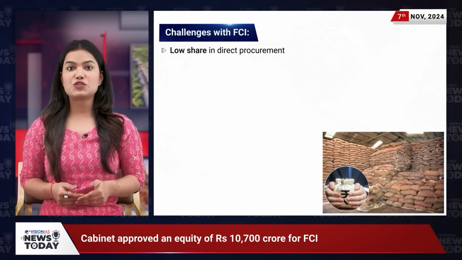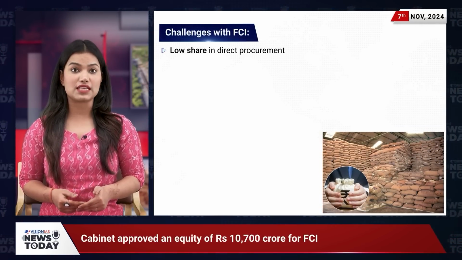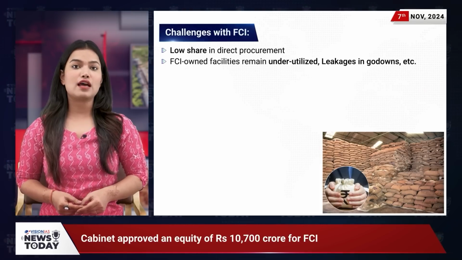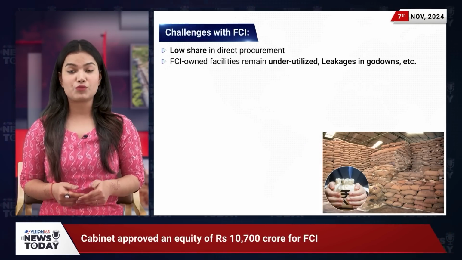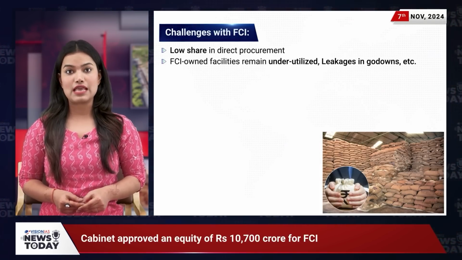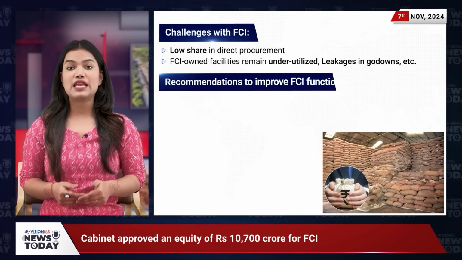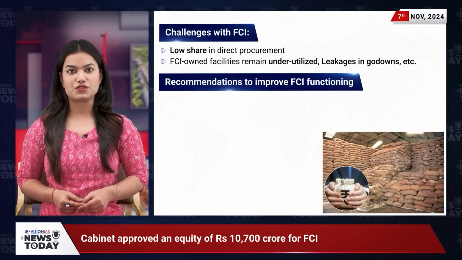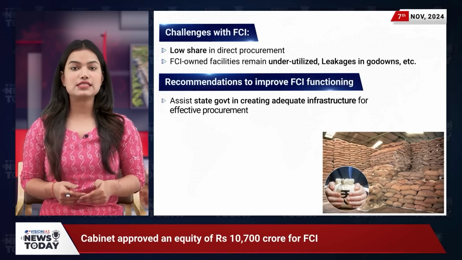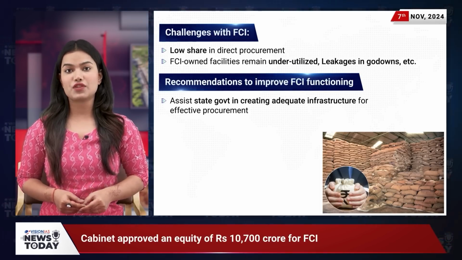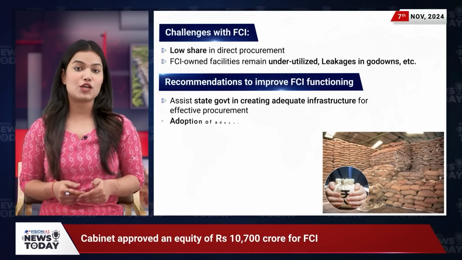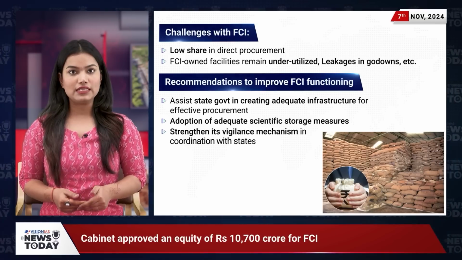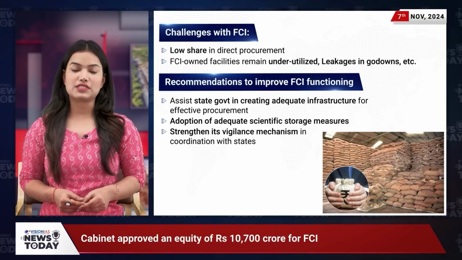FCI's direct procurement share is low, less than 5%, and many of its facilities are underutilized. Additionally, there are issues of leakages in godowns, procurement of poor quality stocks, and transit losses. To improve FCI's efficiency, a standing committee has given several recommendations. These include assisting state governments in building adequate infrastructure for effective procurement, adopting scientific storage measures to prevent food damage, and strengthening the vigilance mechanism in coordination with states.